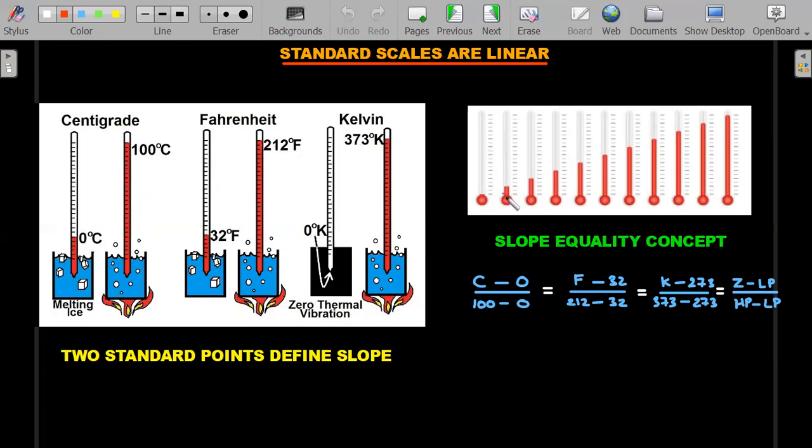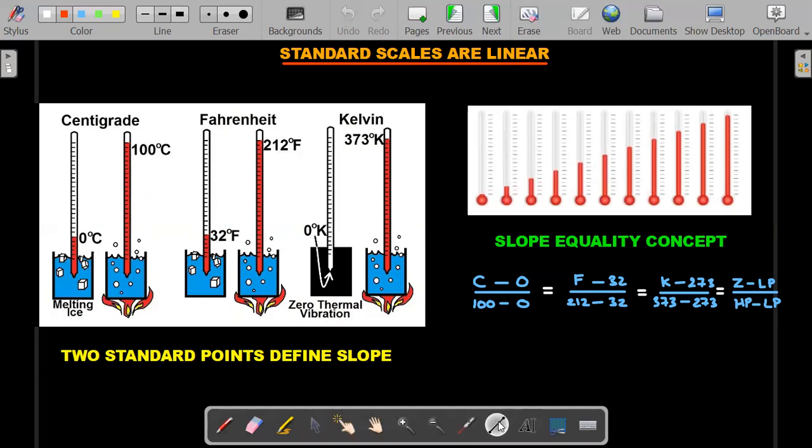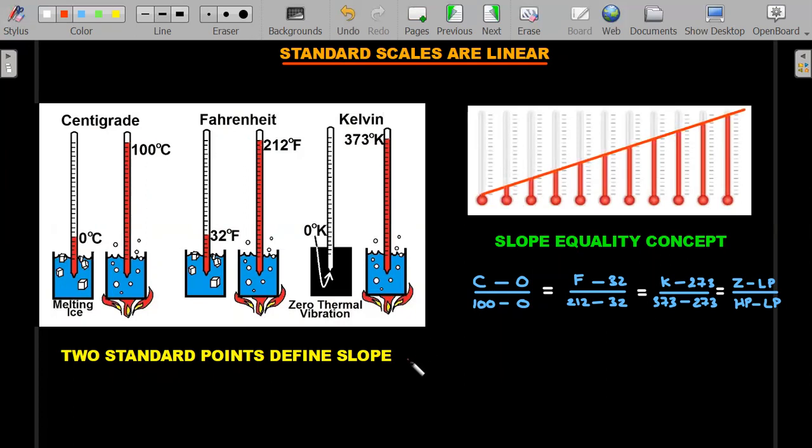What I mean is, from 0 to 100, when you increase it in equal manner, you can see the temperature increases between each of these two divisions are equal, and the variation of the length is also such that the graph can be considered visually linear. I will just try to draw and impress you. That is the equal slope concept, and that's why people prefer linear scales in thermometry.